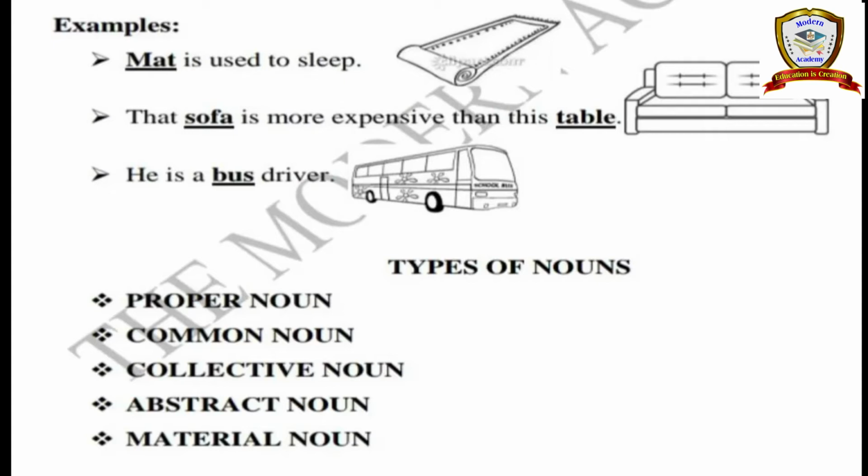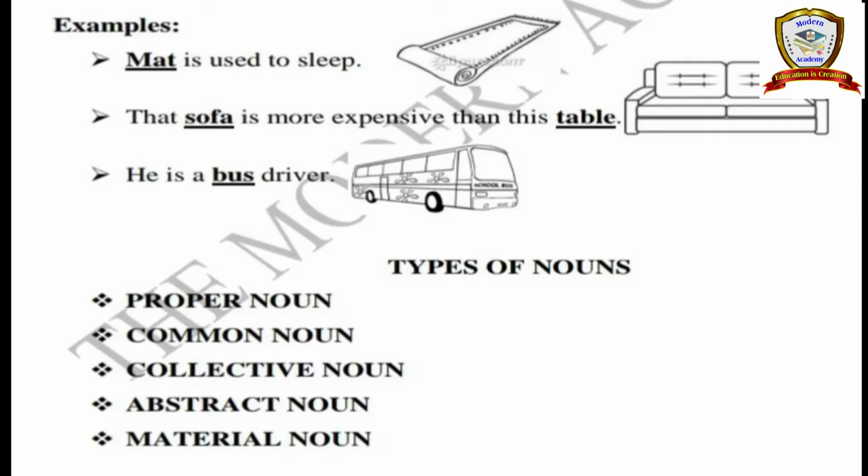Proper noun, common noun, collective noun, abstract noun and material noun. So what are the 5 types of nouns? Proper noun, common noun, collective noun, abstract noun and material noun. So now we clearly know about the proper noun. What is proper noun and what is common noun?